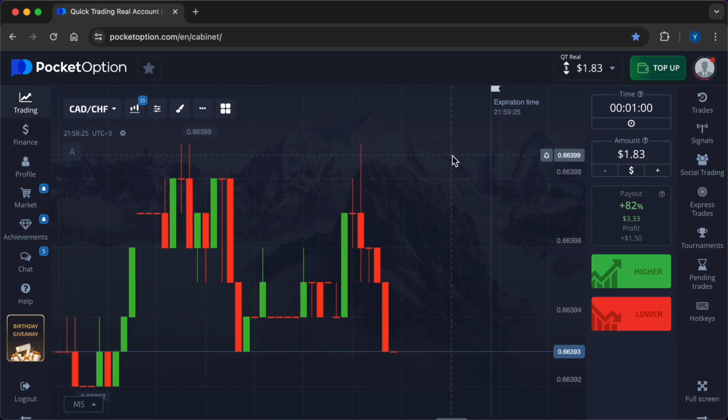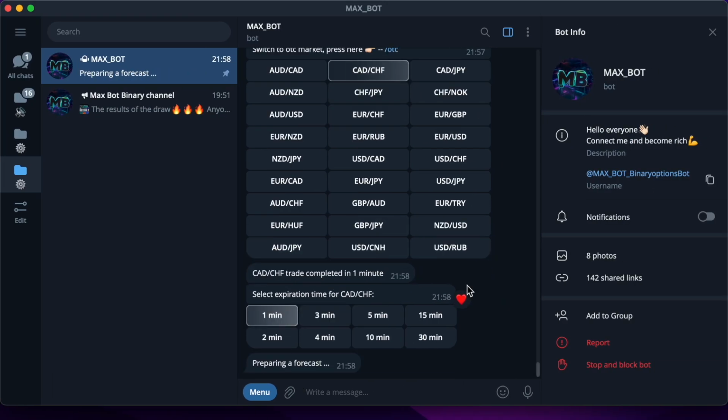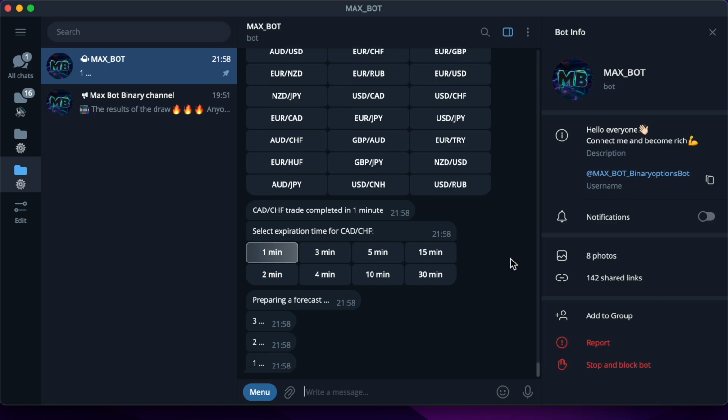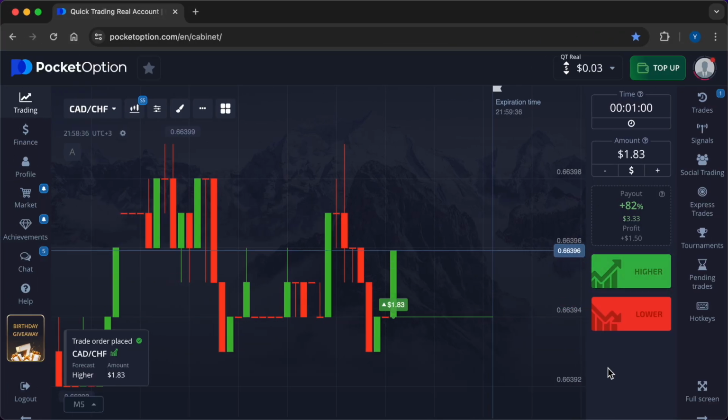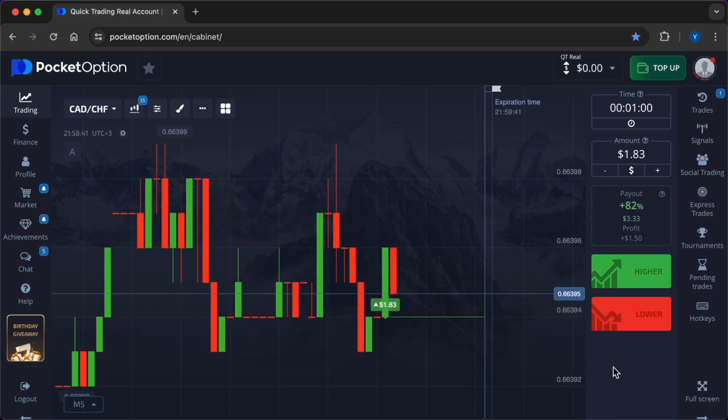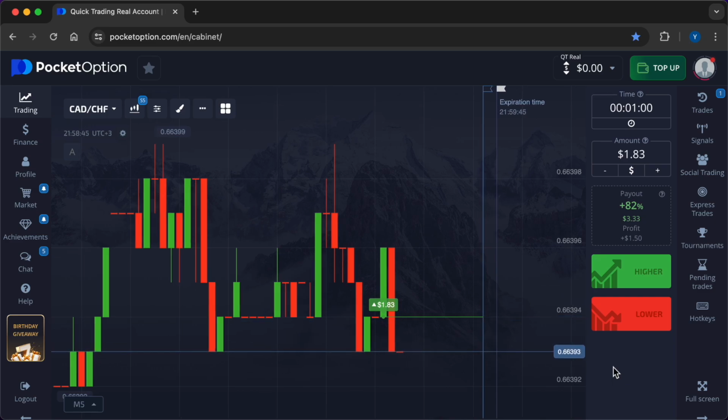In the meantime, the first transaction has successfully closed. I am investing the entire deposit amount in a new transaction. Higher signal. Now I will tell you about the influence of political events on the currency market.